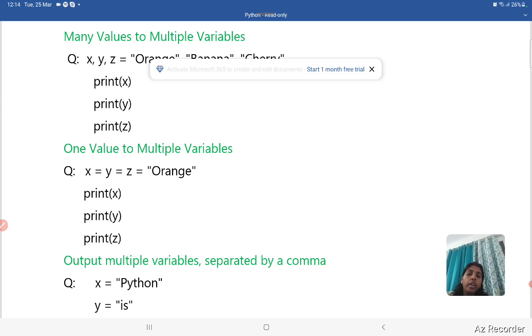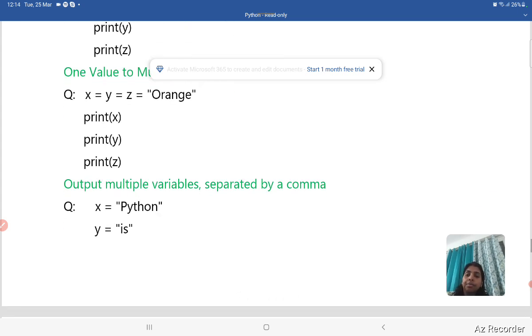So the value orange is first assigned to z, then the value of z, which is orange, is assigned to y, and then it is assigned to x. In this process, the values of x, y, z are all orange. So three variables hold the same value. This is one value to multiple variables. You can also practice it.